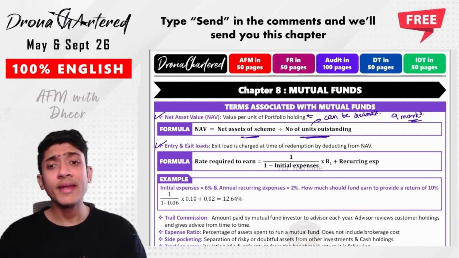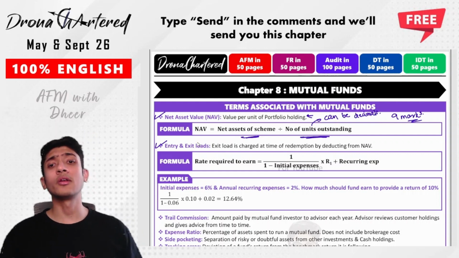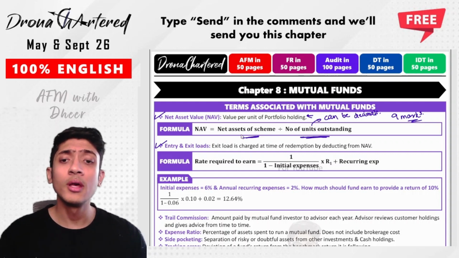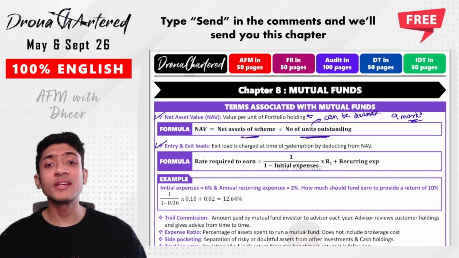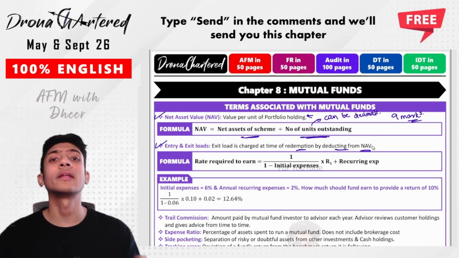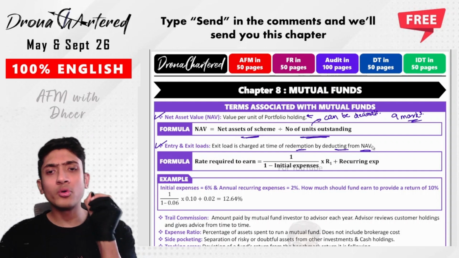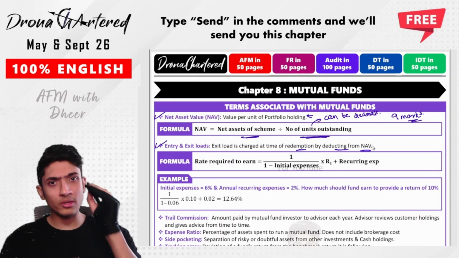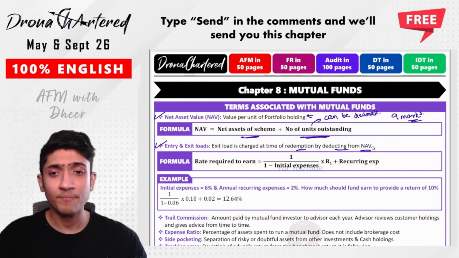Next is your entry and your exit load. Your exit load is charged at the time of redemption by deducting from NAV. That is, if you leave the fund, some portion will be charged to you, and entry load is also similar when you enter the fund.